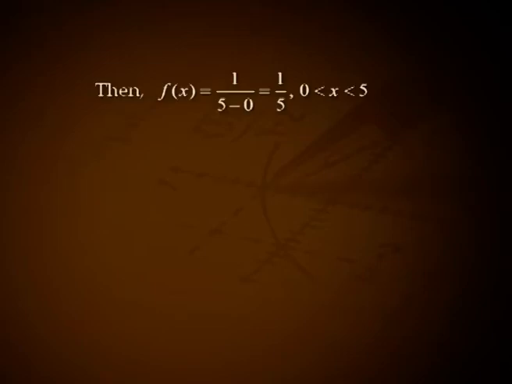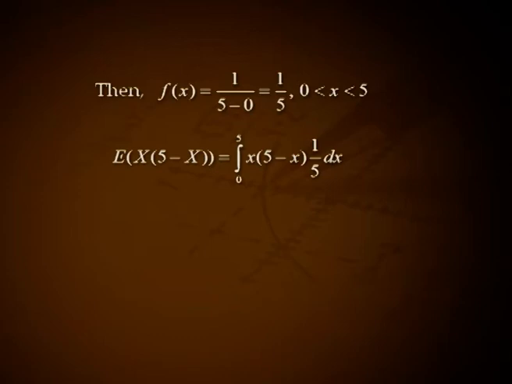Problem 2. A horizontal line of length 5 units is divided by a point chosen at random into two parts. If the length of the first part is x, find the expectation of x into (5 minus x). Also find the MGF of X and get the mean and variance of X from it. Solution. The line can be divided at any randomly chosen point between 0 and 5. Let the line be divided at the point x. Then f of x equal to 1 by (5 minus 0), that is equal to 1 by 5 for 0 less than x less than 5.